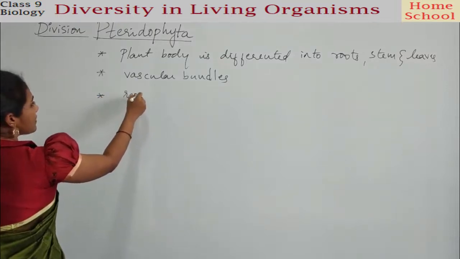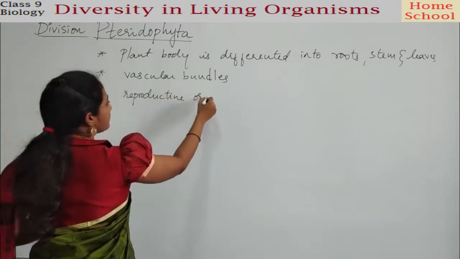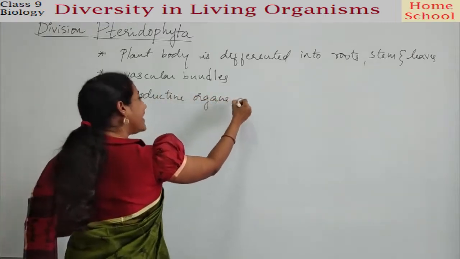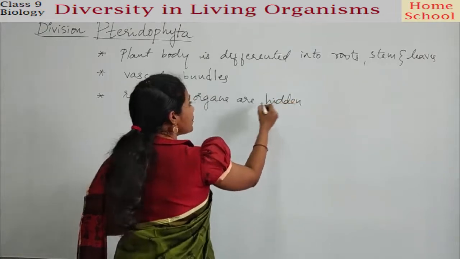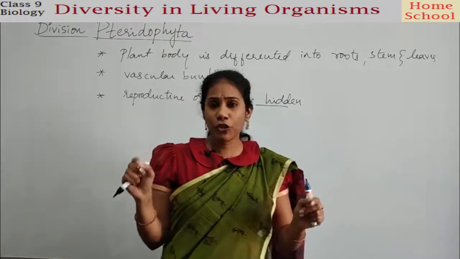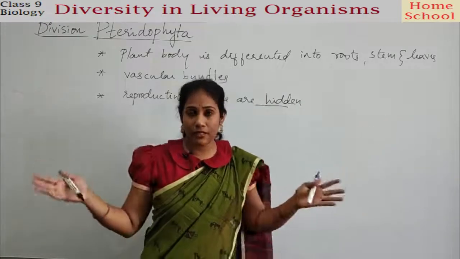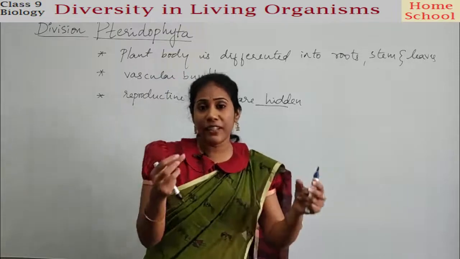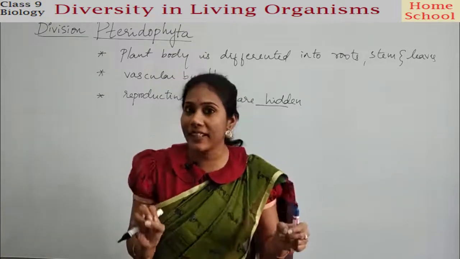reproductive organs are hidden. They are not exposed to the open atmosphere. Clear? So usually if you see the plants around us, the flower, we see different colored flowers. A flower is a reproductive organ, guys.